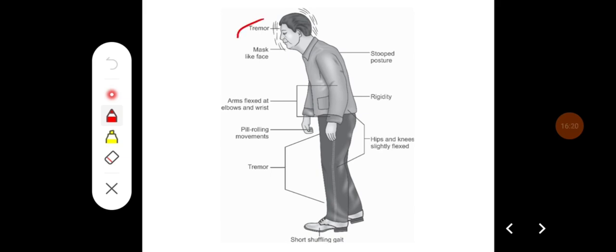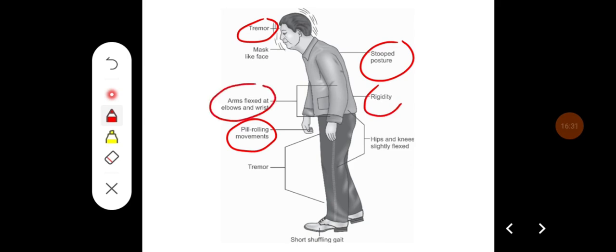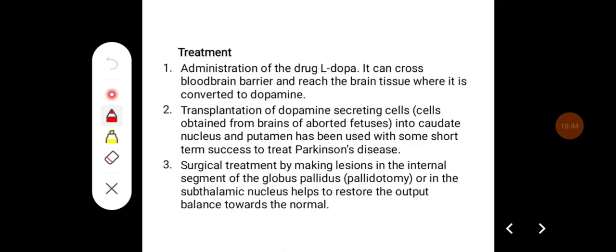Parkinsonism. There can be head nodding, tremor in the hands, or pill rolling movements in the hands, stooped posture because of the increase in the rigidity, arms flexed at the elbows and wrist, hips and knees slightly flexed. Okay, so you can see the tremor and you see short shuffling gait, which is also called festinant gait.